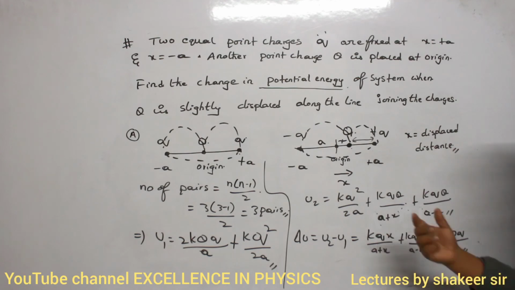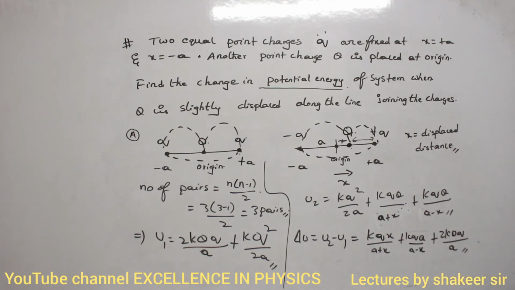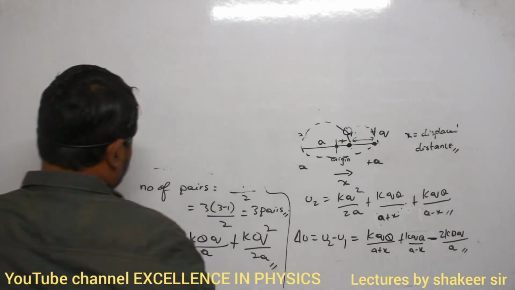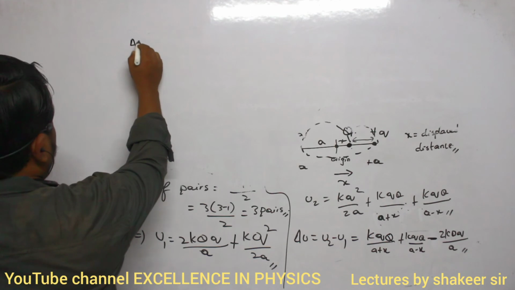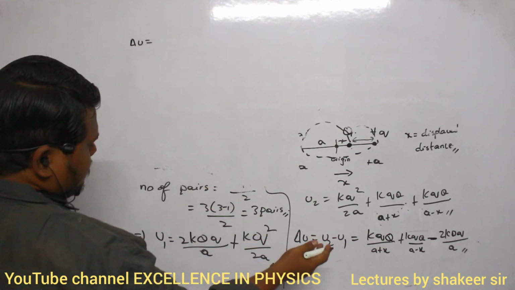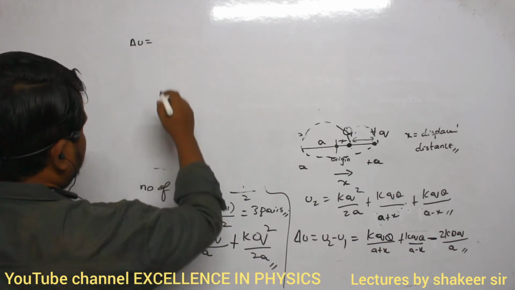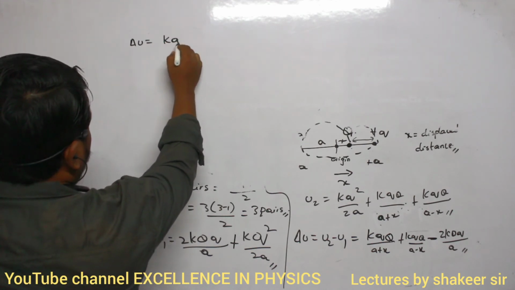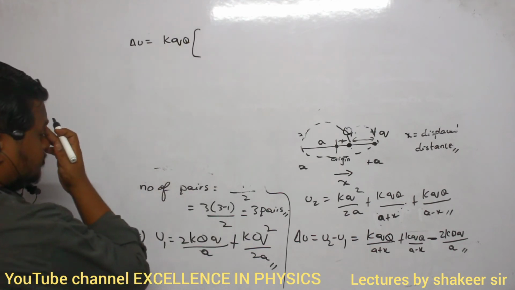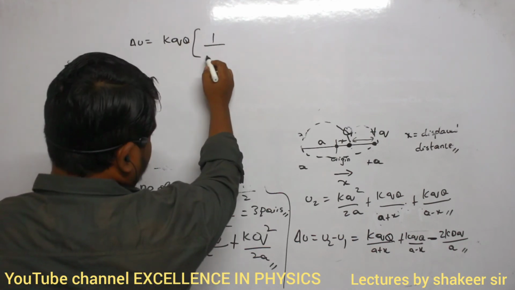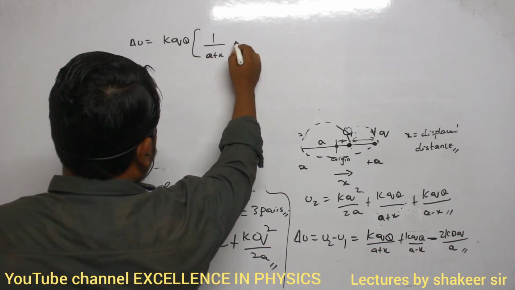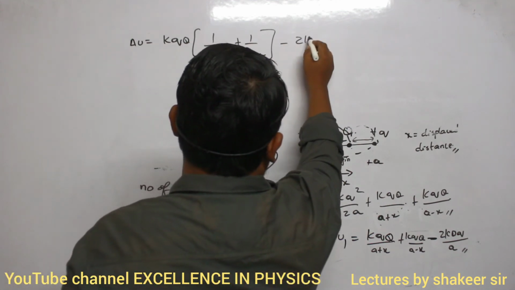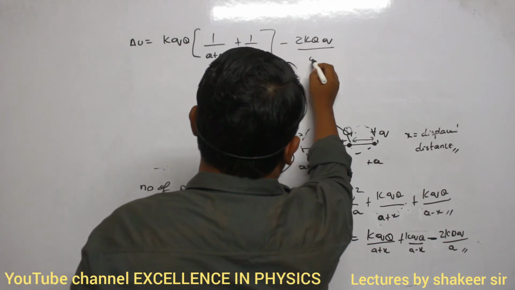That's all. Clear? So first of all, make a note up to here, then we will continue from here. Let us see. So therefore delta U is equal to kqq, if I take common, then I can write it as 1 by (a plus x) plus 1 by (a minus x) minus 2kqq divided by a.